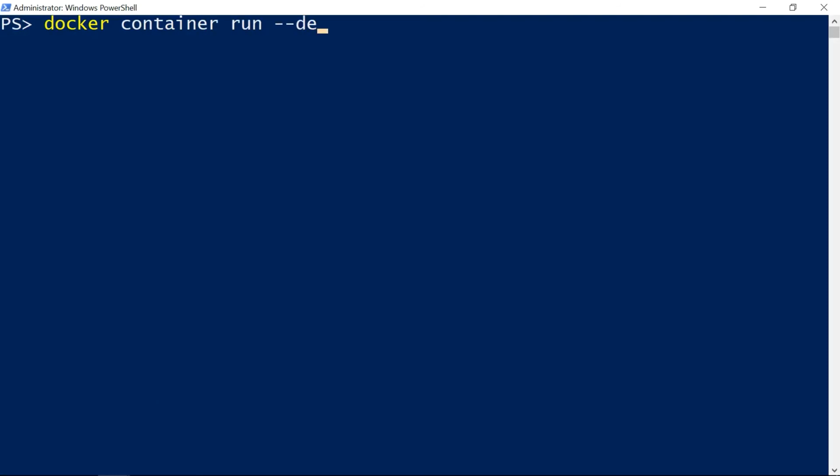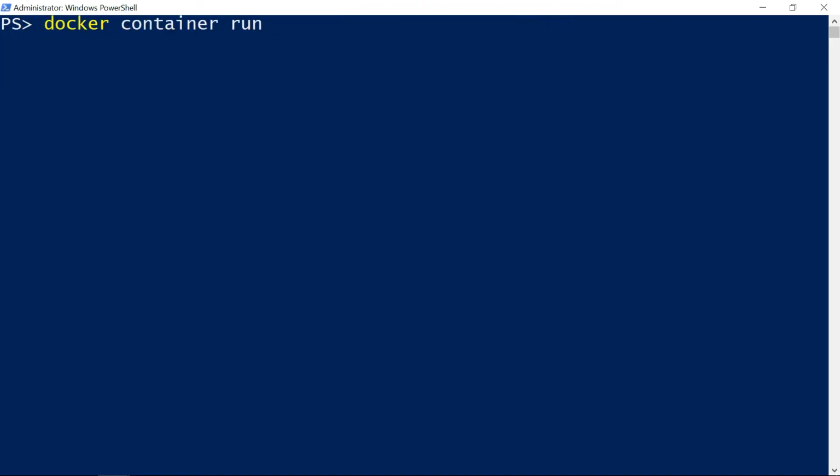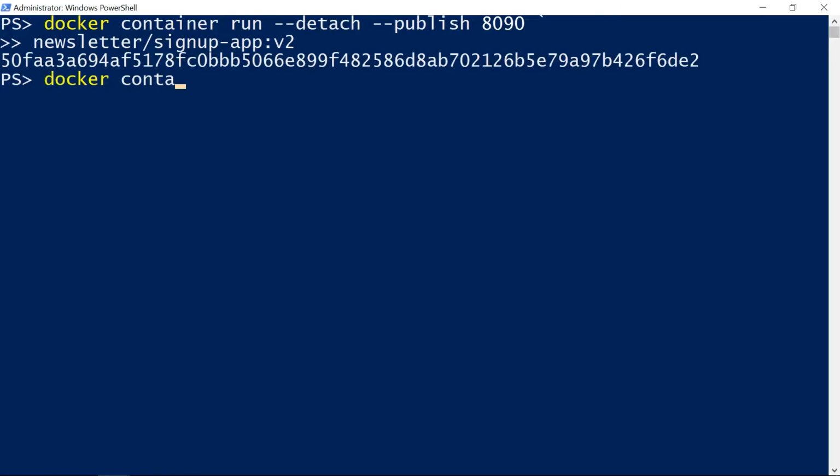Running SQL Server in a container is perfect for test environments. I already have an image with my database schema deployed, which runs on top of the SQL Server Express image from Microsoft. I'll run a detached container from that database image and make sure the container name matches the server name from the application's connection string. Now I'll run the web application in another container and grab the container IP address.